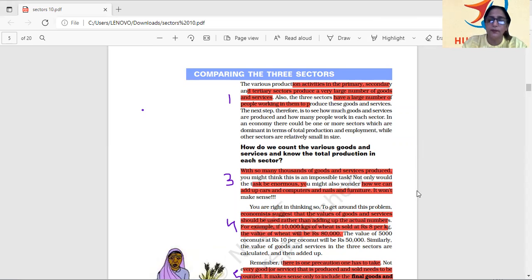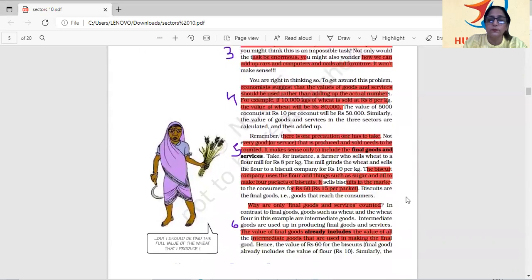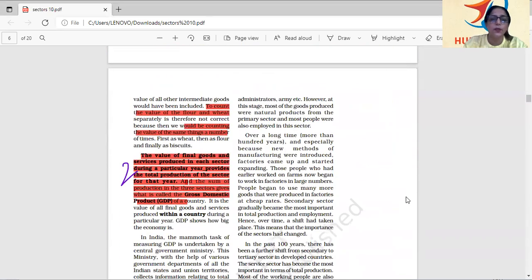I have already highlighted this part. So see GDP here. The value of final goods and services produced in each sector during a particular year provides the total production of the sector of that year, and sum of the production in three sectors gives GDP, gross domestic product, right? That means primary, secondary and tertiary sector produce goods and services, and sum of the production in these sectors is known as GDP, gross domestic product.